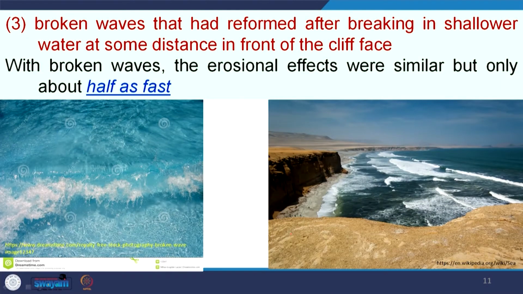And the third one, the broken wave that had reformed after breaking in shallower water at some distance in front of the cliff face. The result is that with broken waves the erosional effect was similar, but only half as fast. In 60 hours we created a 40 centimeter deep notch with breaking waves, but this third type of wave, which was already broken at some distance in front of this cliff, though it is eroding, has an erosion rate half that of the breaking wave.